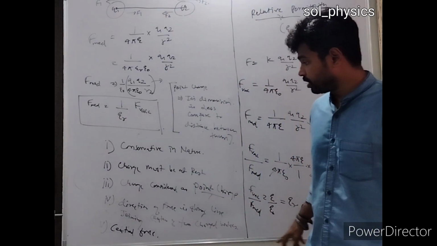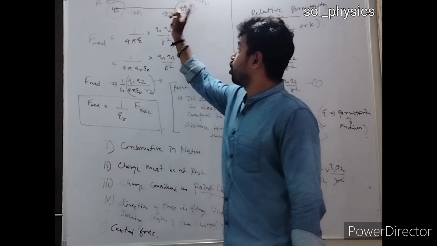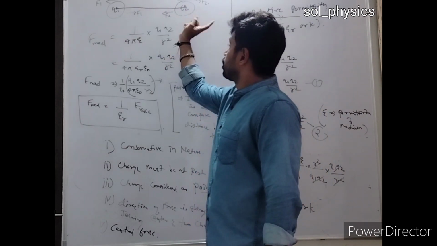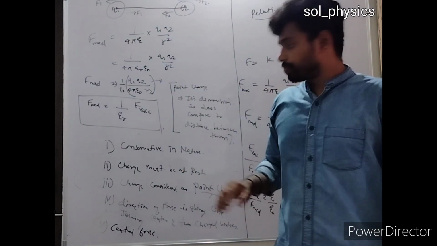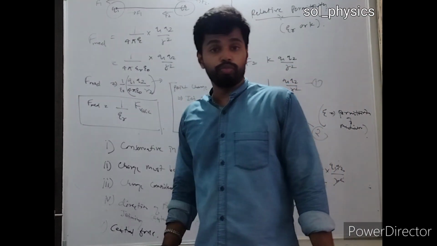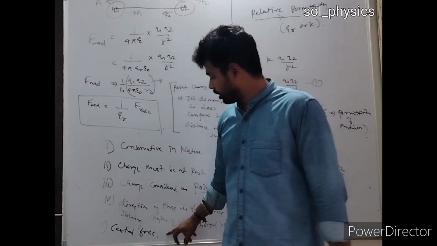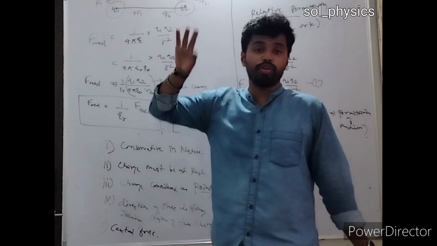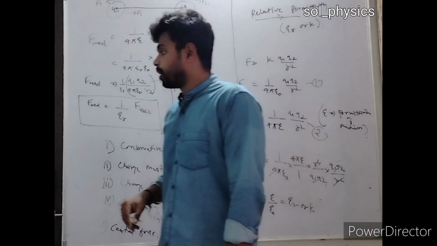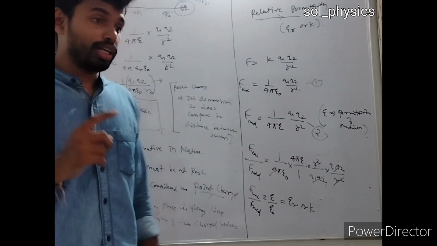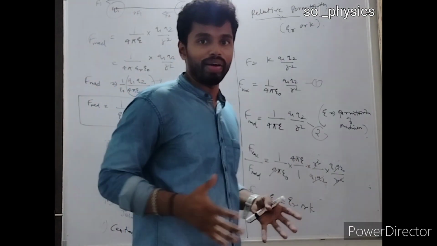उसके बाद हमने ये जाना कि the direction of the force is obviously along the line joining the centers of the two charges, right? And the last one is central force. Central force means the force is acting only from center to center of the two bodies. ठीक है? और एक और चीज मैंने बताया कि Coulomb's law ऐसा नहीं है कि हर जगह वैलिड है.